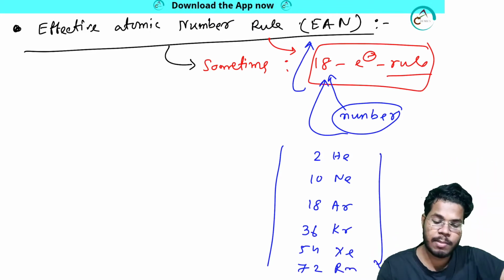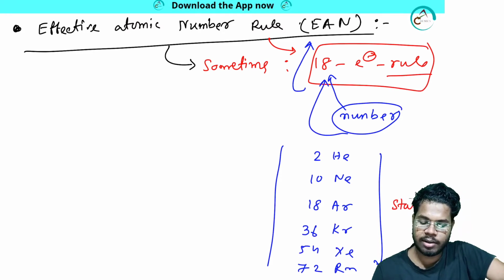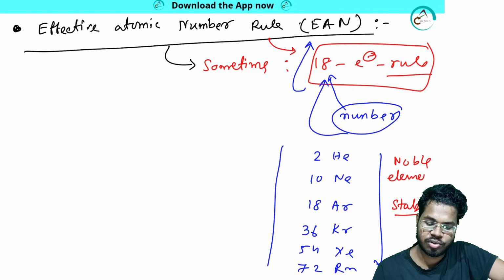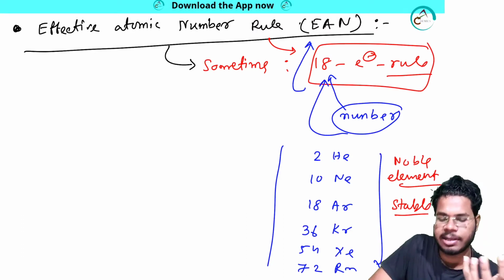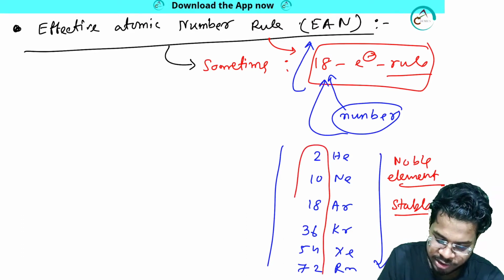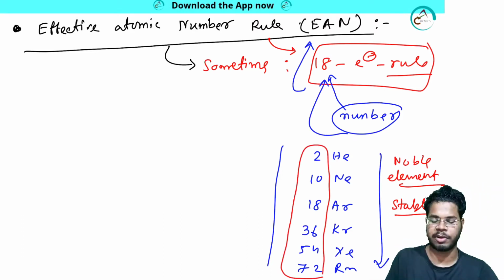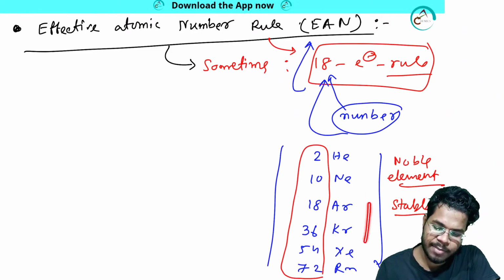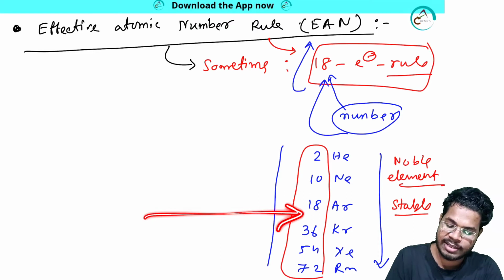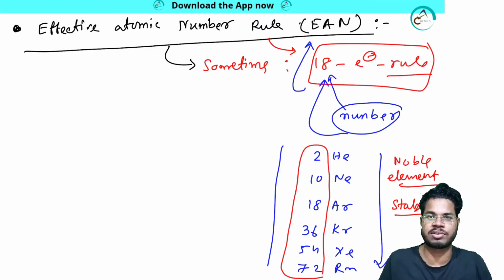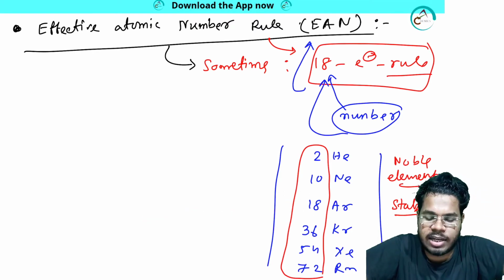These are very stable, because these are noble elements or noble gases. So if a system gets these numbers of electrons, then just as the noble gas is stable, the system which gets this total number of electrons should be stable. Logically that should be correct.